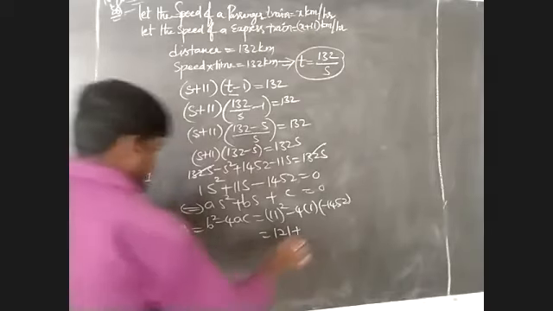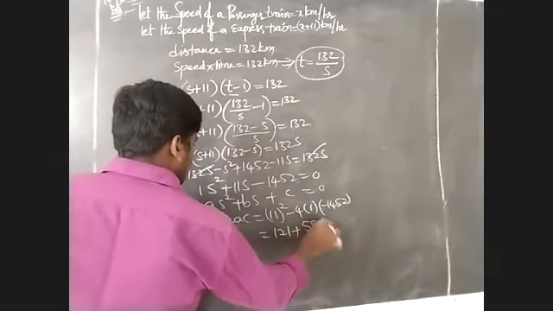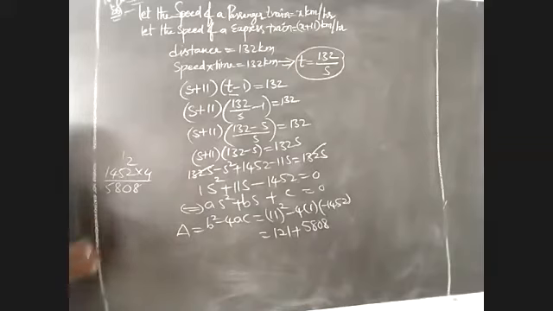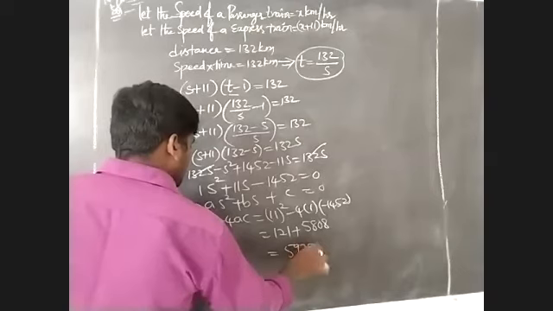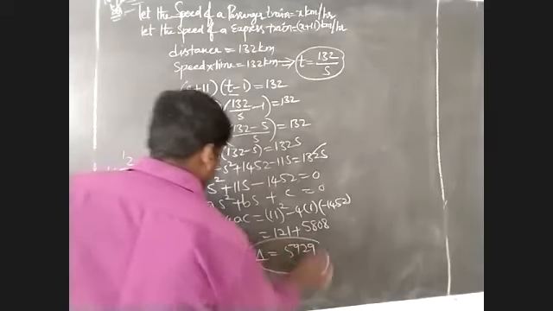That I have to take 5808. Both will be added, that means 121 plus 5808. This total value is 5929. This is the value of delta.